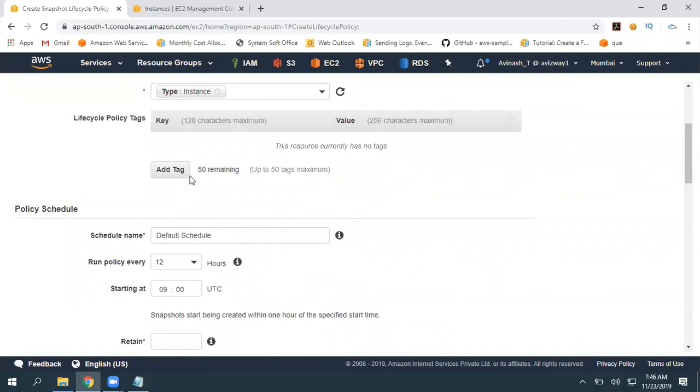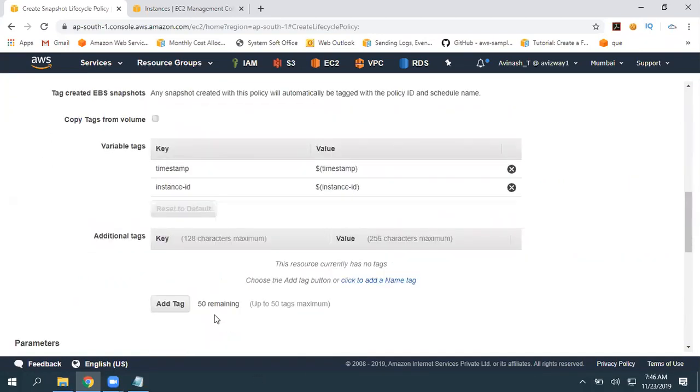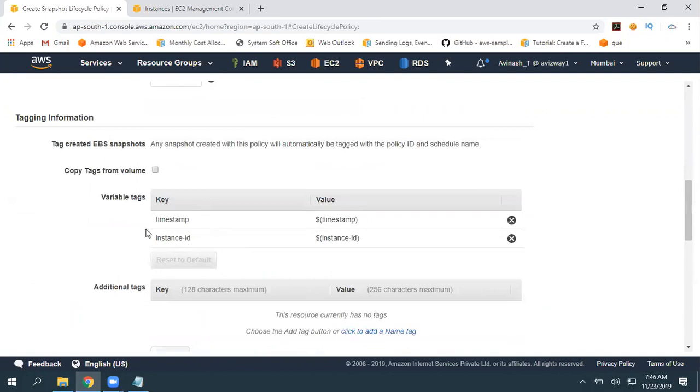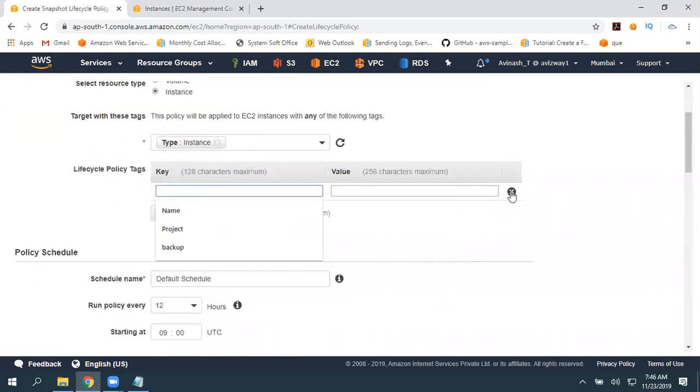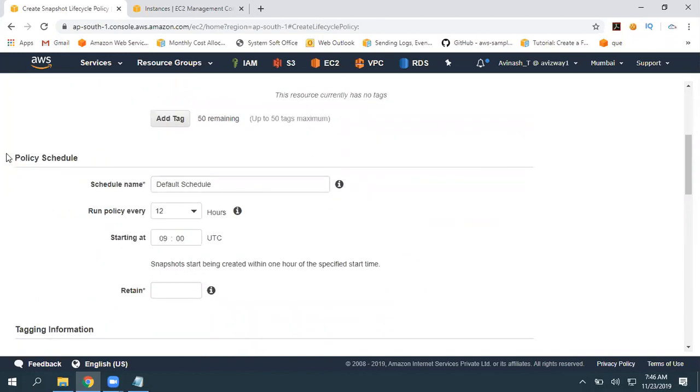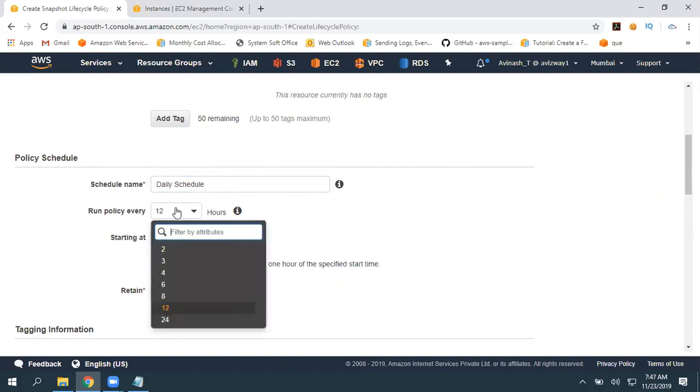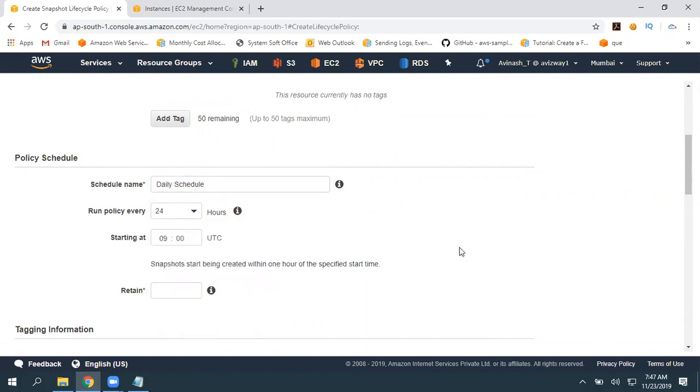So here, what tags do you want to give? By default, you are going to get a tag here with timestamps and all. Along with that, if you want to give any manual tags, you can give that. Then the policy schedule. How frequently do you want to run this? For example, I'm going to create this as a daily schedule. A daily schedule means I'm going to run this every 24 hours.